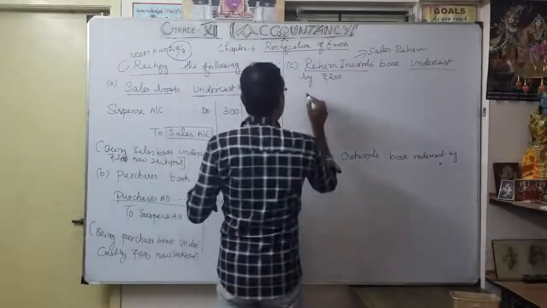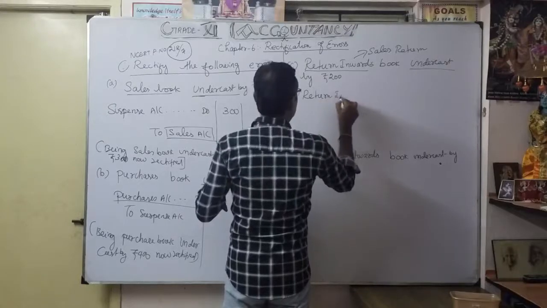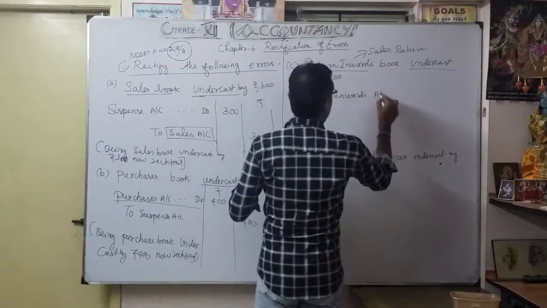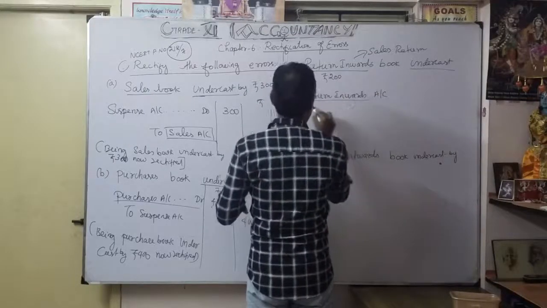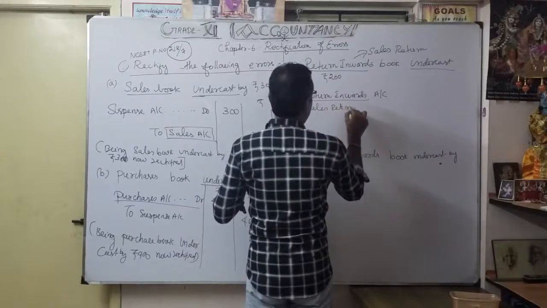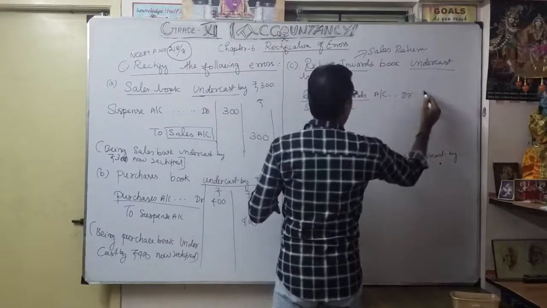I can write return inwards account, or we can write sales return account debit 200.